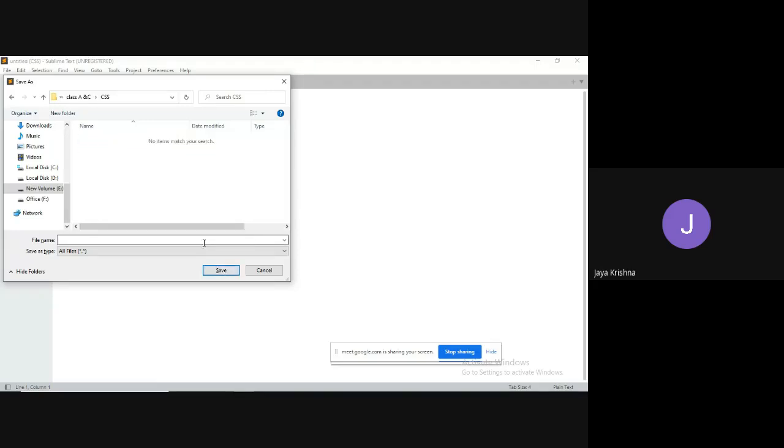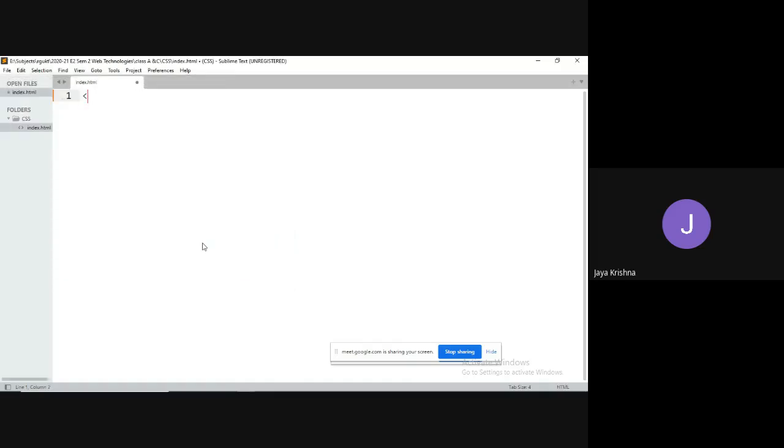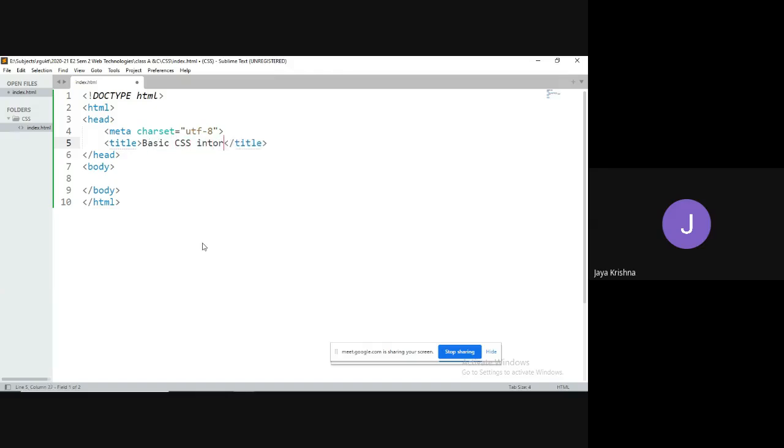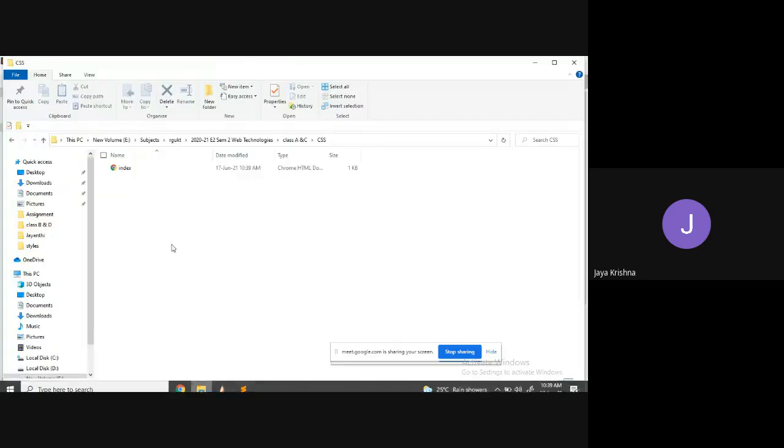First, I would like to create one index.html file. I have created it. Okay, fine. This is a basic CSS introduction. Let me open that page.